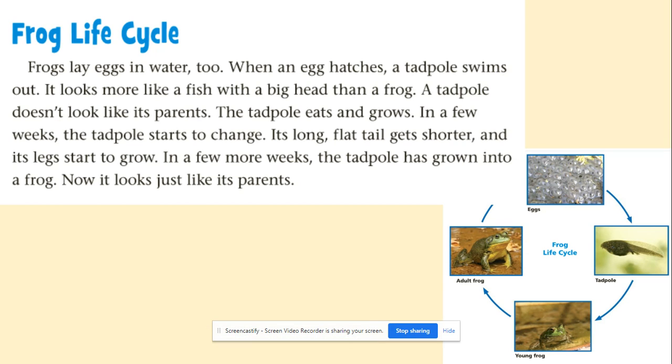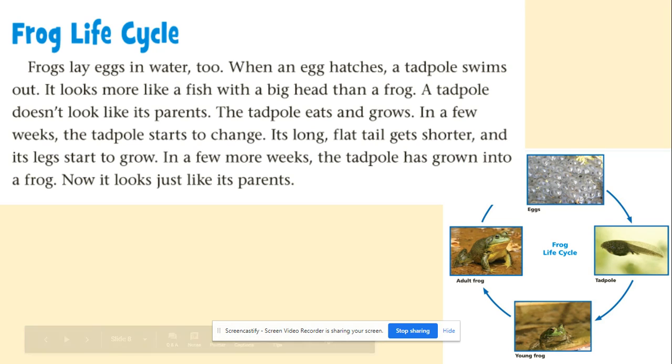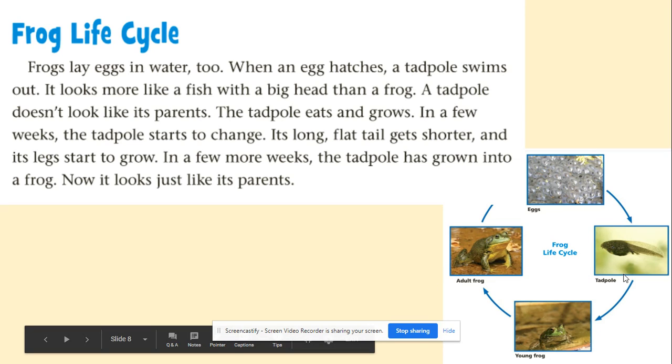Frog life cycle. Frogs lay eggs in water too. When an egg hatches, a tadpole swims out. It looks more like a fish with a big head than a frog. A tadpole doesn't look like its parents. The tadpole eats and grows.